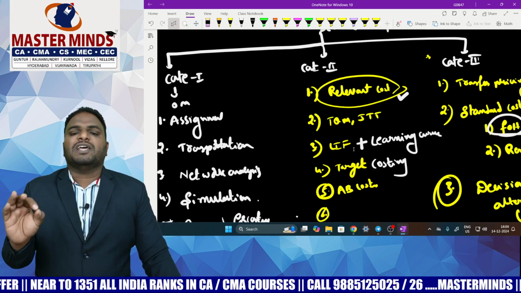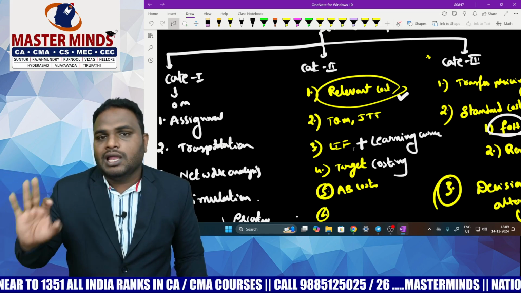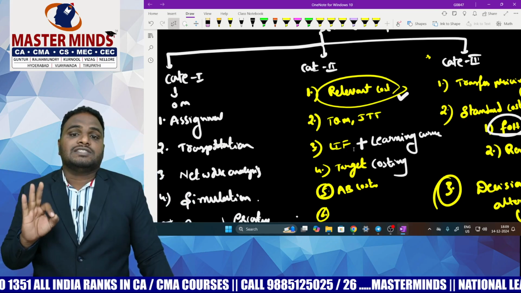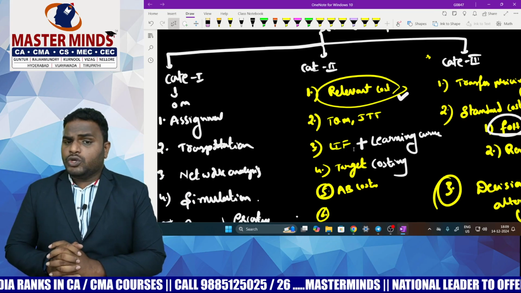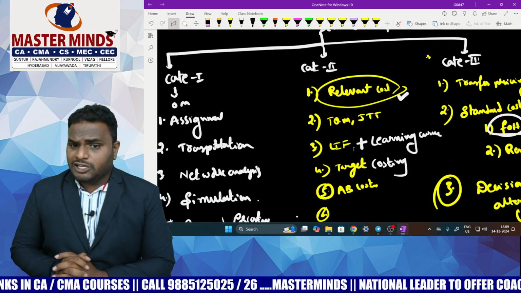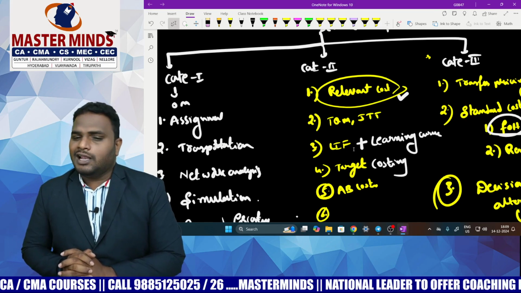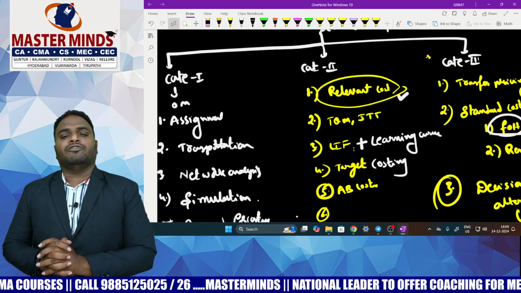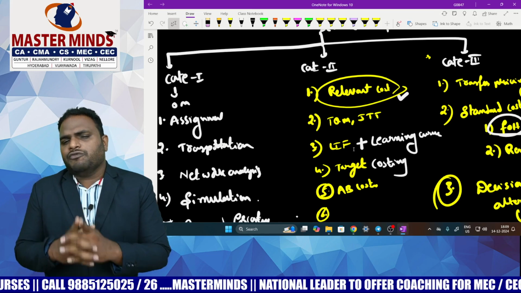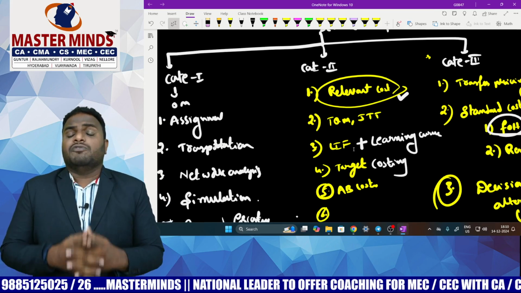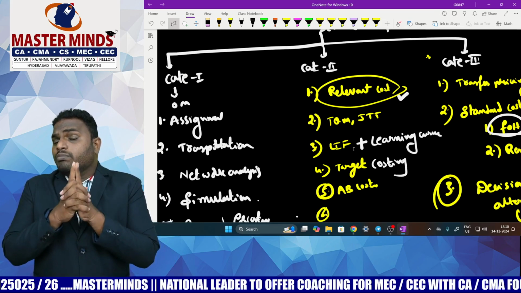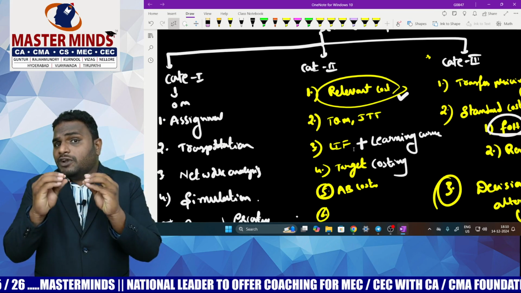You have to apply a simple strategy in the examination: less time, more marks. Category 2 includes relevant costing, TQM, just in time, life cycle costing, plus learning curve, target costing, activity based costing. These are almost 6 chapters which will give more marks in the examination within a short span of time.